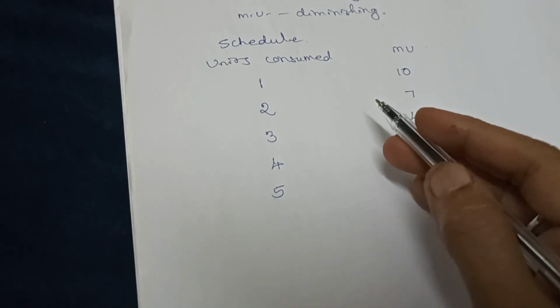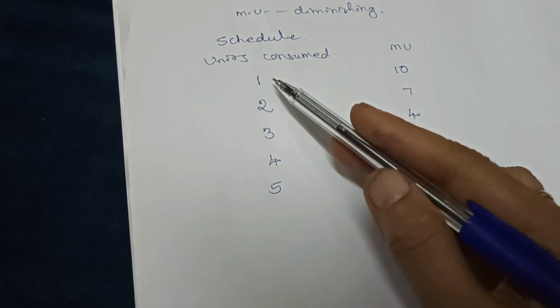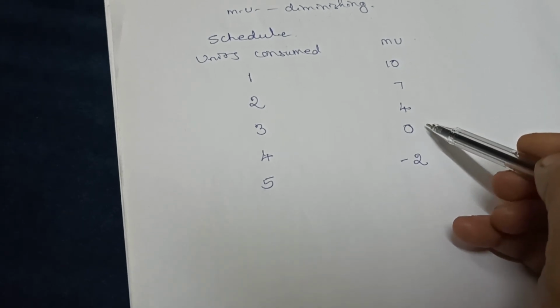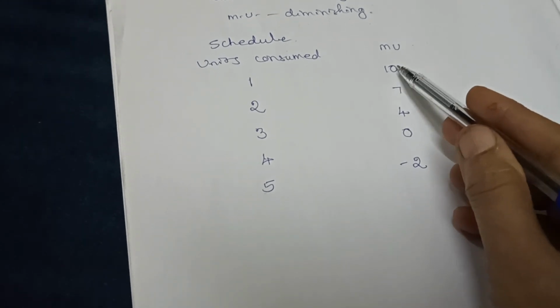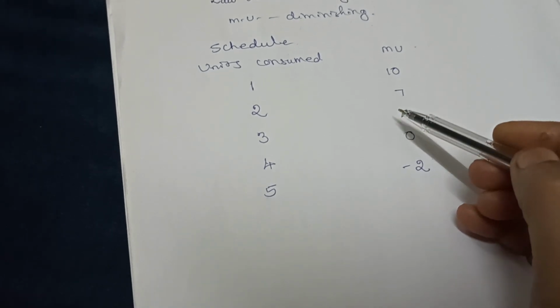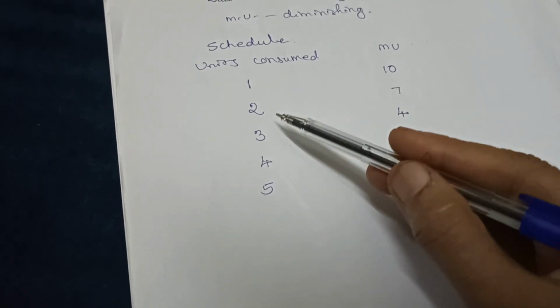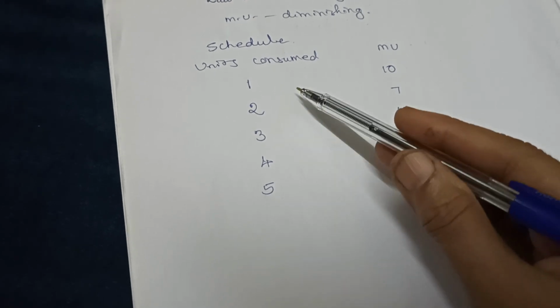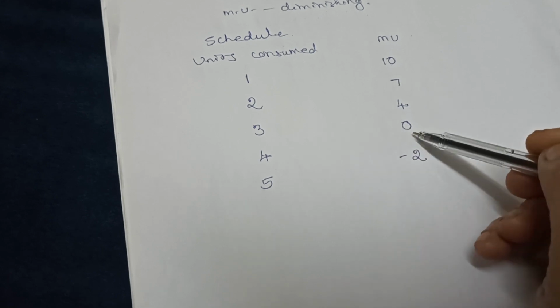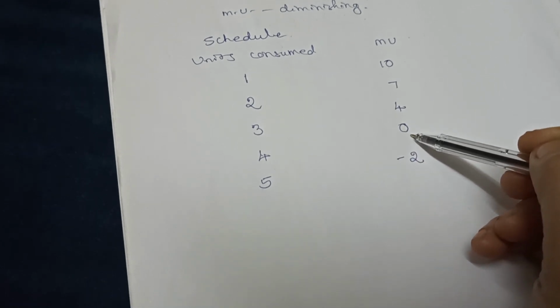So this schedule explains that when he consumes more and more, he gets less and less satisfaction. The marginal utility goes on diminishing. The schedule tells that when he consumes the first unit, he gets 10, and when he consumes the fourth unit, he gets 0 utility.